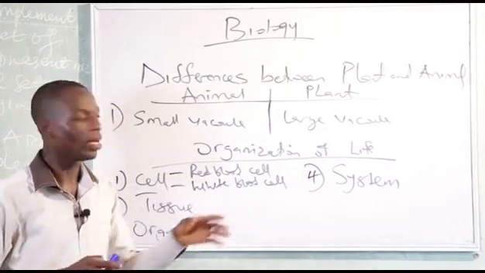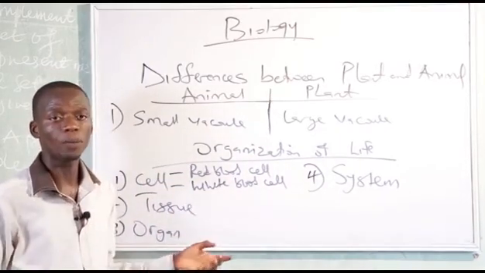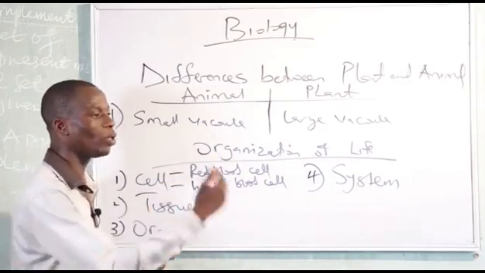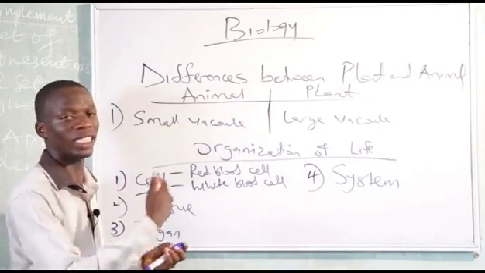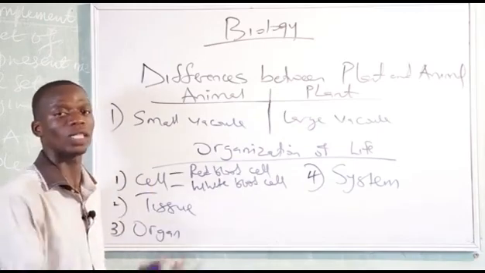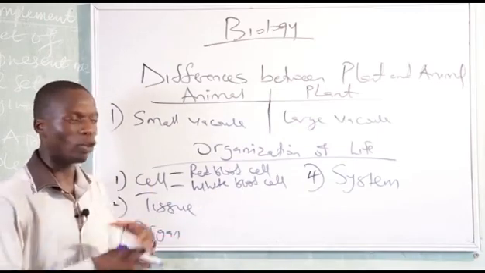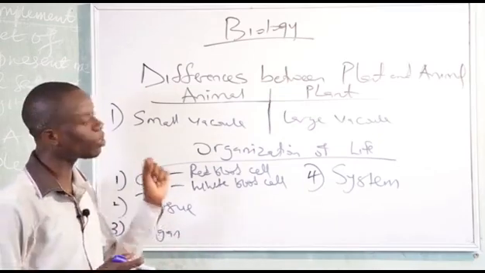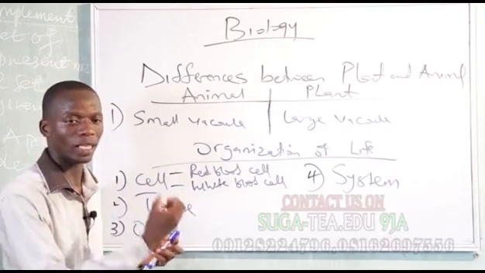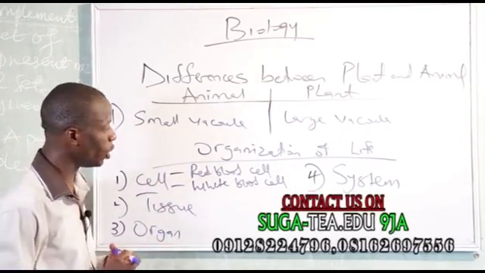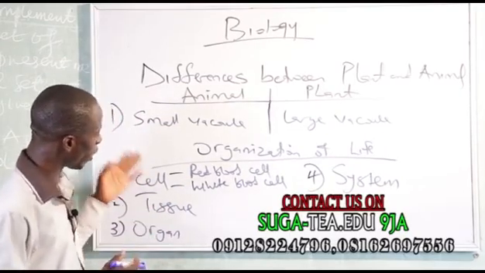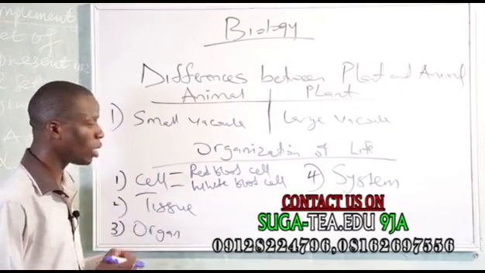And the digestive system has to do with food, the food we eat, how the food gets into the body, how the food gets digested, the waste product. There are some organs that function under the digestive system. And there is also the excretory system. The kidney is an organ under the excretory system. That is where urine is passed out. Urea formation takes place in the liver. Please take note: urea formation takes place in the liver while it is passed out through the kidney and the excretory organ. And like I said earlier, under organization of life we have the cell, tissues, organ.